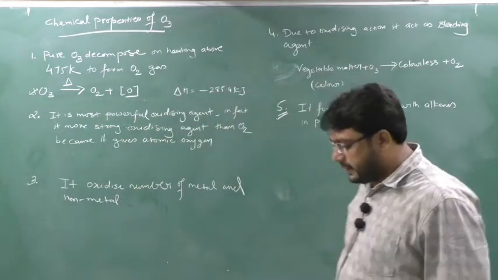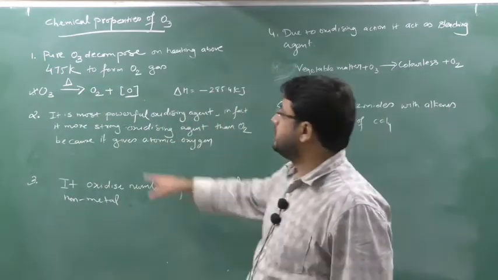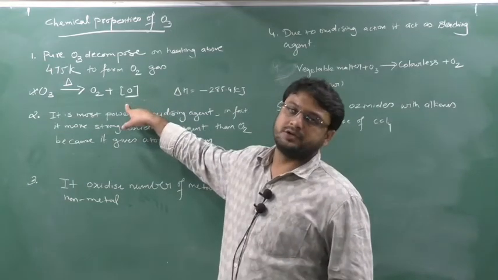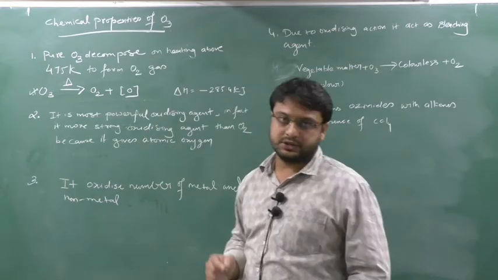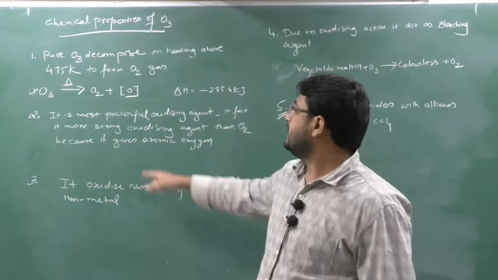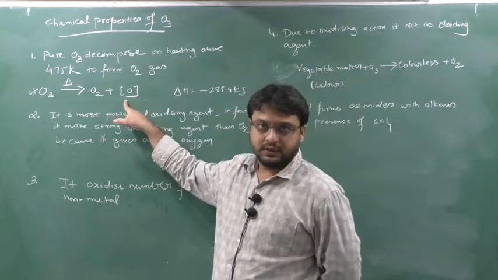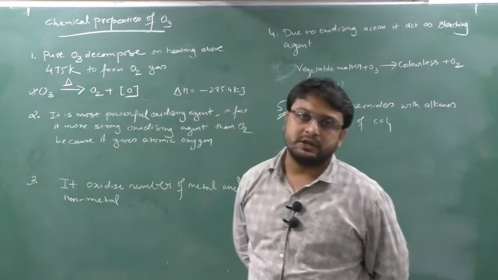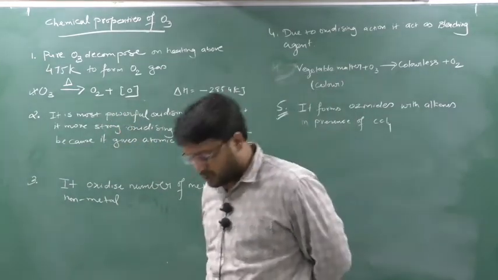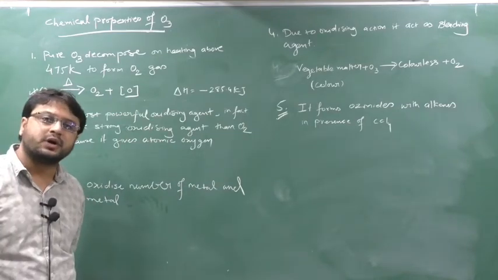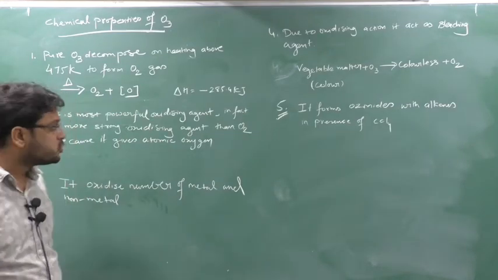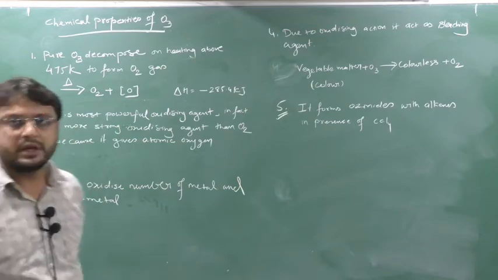Now any element liberating oxygen: adding of oxygen we say is oxidation and removal of oxygen we say is reduction. So here what is happening? There is a removal of oxygen. So when there is a removal of oxygen, this ozone is doing reduction. And reduction means oxidizing agent. So ozone is a very good oxidizing agent.